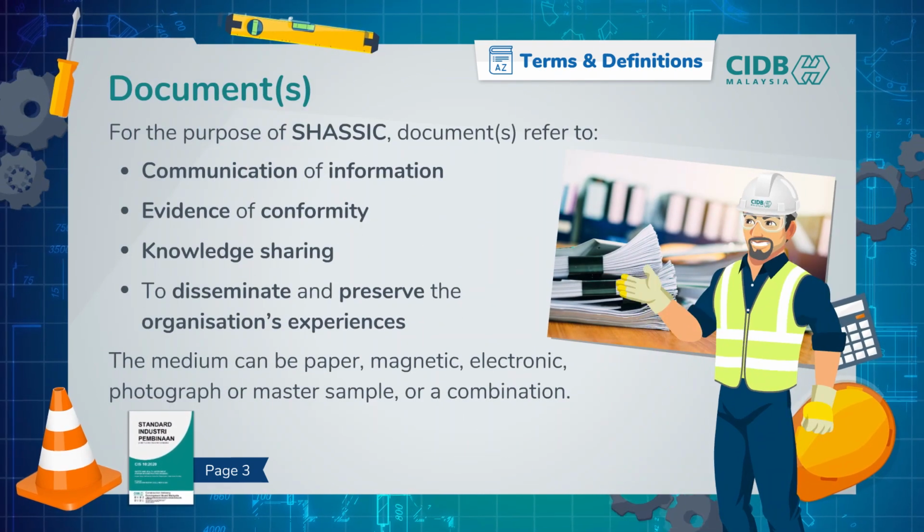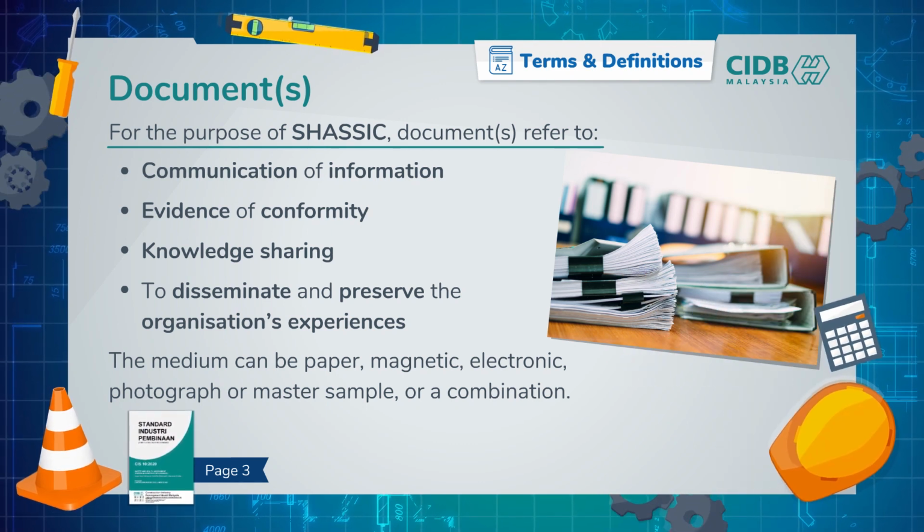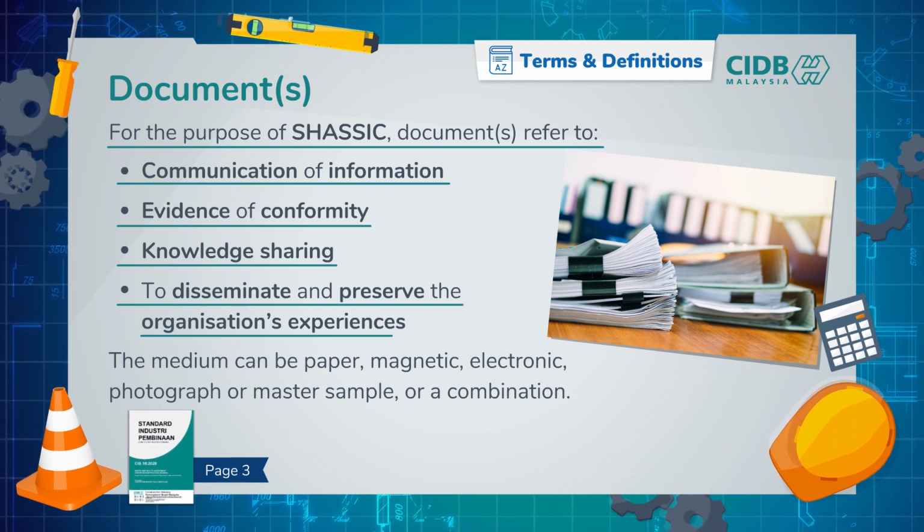Now, I'm sure you know what documents mean, but for the purpose of SHASSIC, documents refer to the communication of information, evidence of conformity, knowledge sharing, dissemination and preservation of an organization's experience through mediums like paper, magnetic, electronic, photograph, or master sample, or a combination.